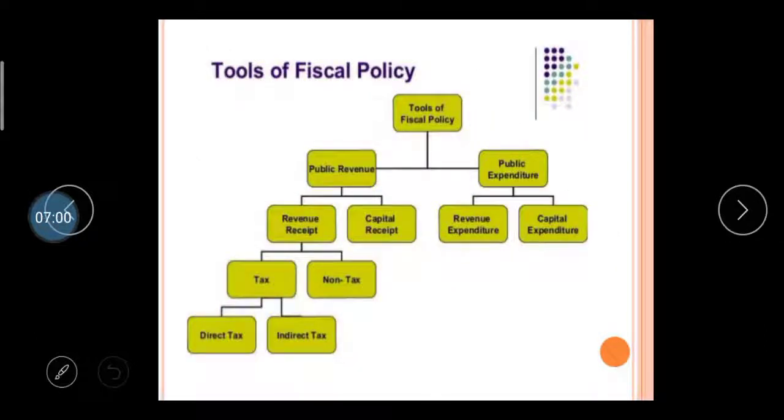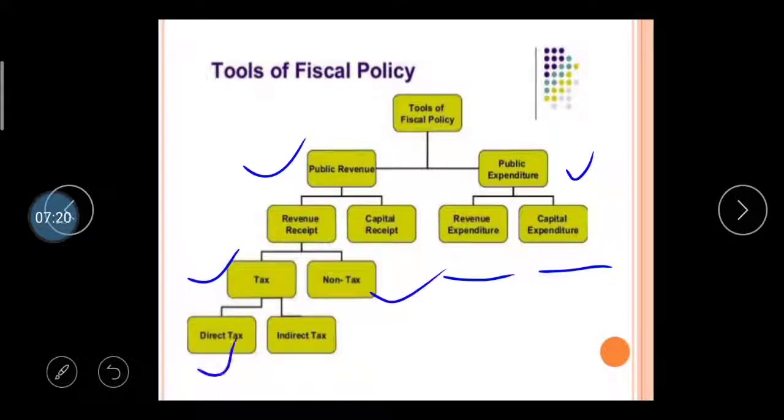Then, what are the tools of fiscal policy? The first tool is public revenue, the second is public expenditure. Public revenue comes through revenue receipts and capital receipts, and then there are revenue expenditure and capital expenditure. Revenue receipt is considered as tax and non-tax. Tax is considered as direct tax and indirect tax. So let's see it.